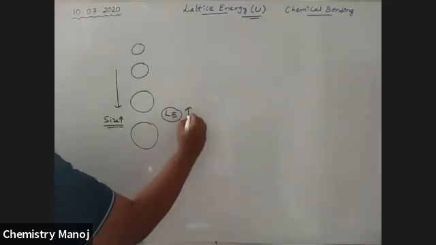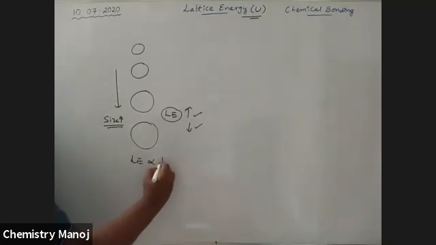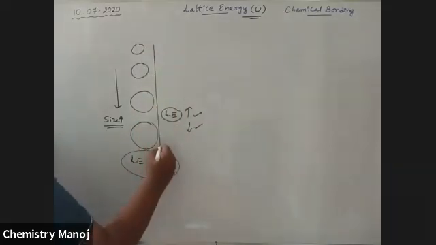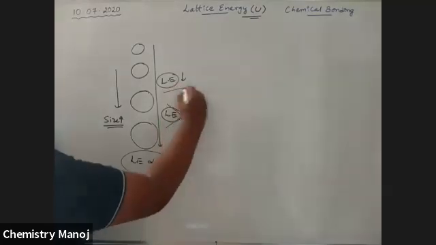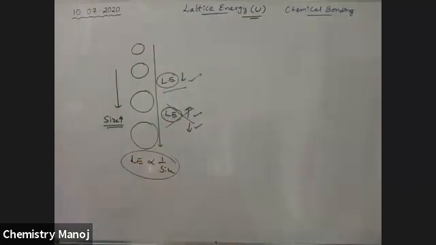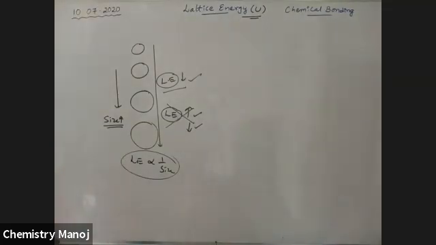Arsha, correct? Because lattice energy is inversely proportional to size. Therefore, from top to bottom in a group, lattice energy decreases. In every group, lattice energy decreases.